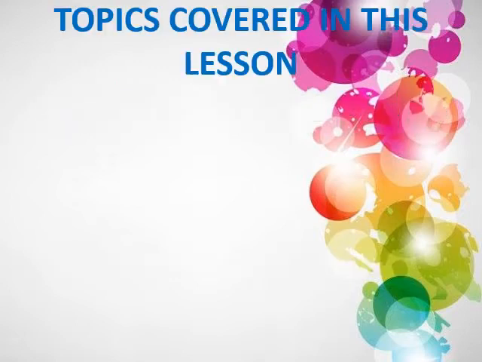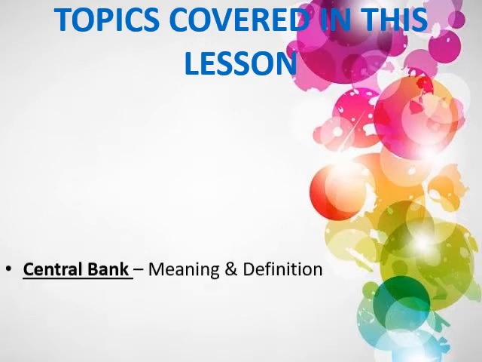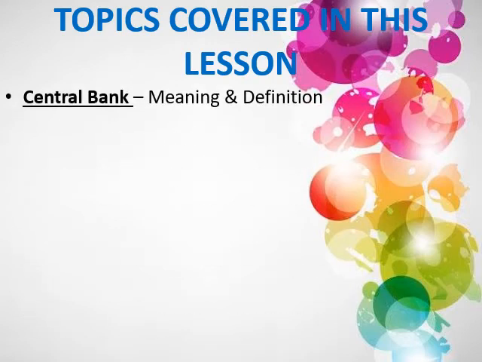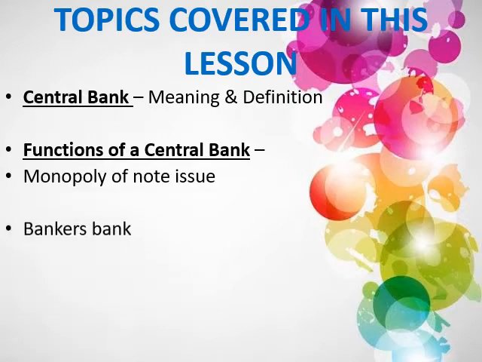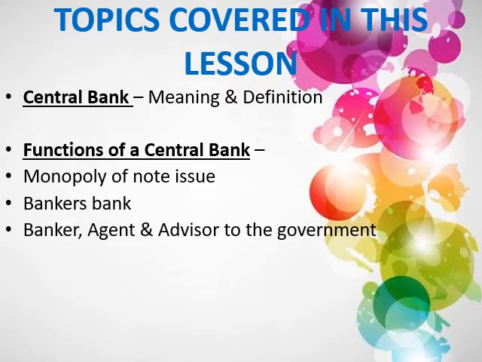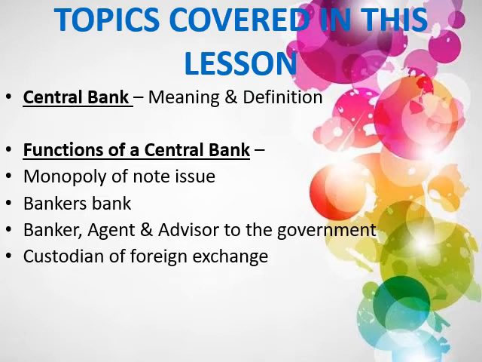Okay students, so let us first know what topics we are going to talk about in this lesson. The first thing we will see is Central Bank, its meaning and definition. Then we will talk about the functions of Central Bank. In this we will discuss the main 5 functions. One will be monopoly of note issue, then bankers bank, then banker, agent and advisor to the government. Then we will also see central bank as a custodian of foreign exchange, and lastly we will see that it is the lender of the last resort.